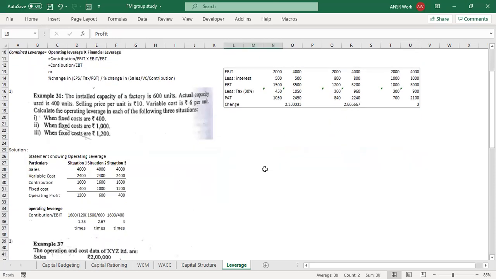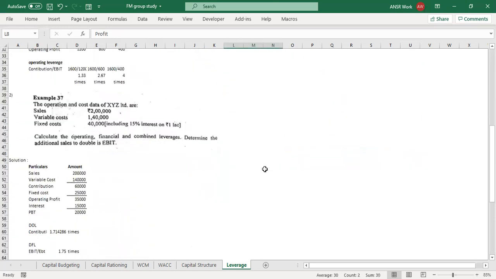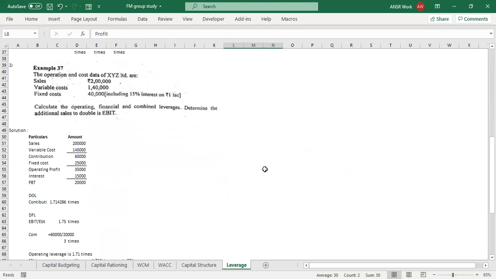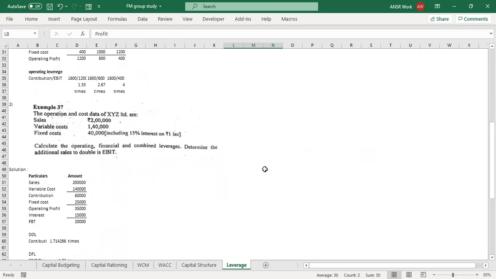Okay. Now here, how much leverage have we got? Operating leverage is 1.71, right? That means if you increase sales by 1%, your EBIT will increase by 1.71%. What they're asking is, if you want to increase EBIT by 2%, what is the change in sales?